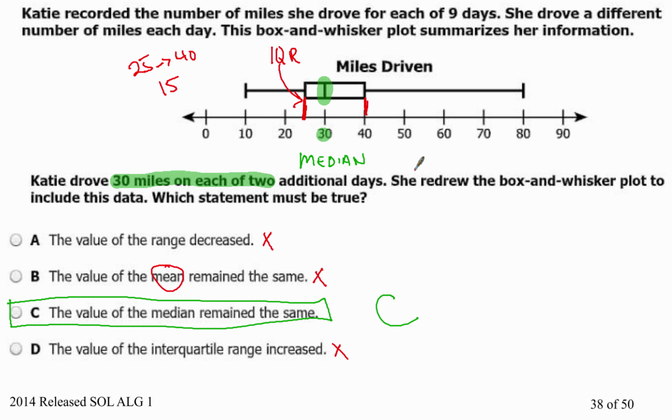So hopefully now you understand why C is the correct answer, but also why A, B, and D are incorrect answers. So the statement that must be true for this example is choice C.